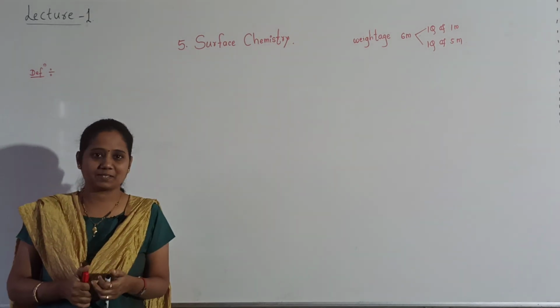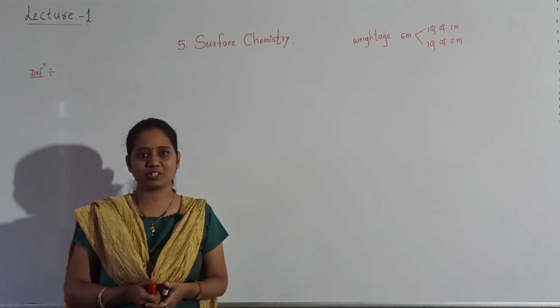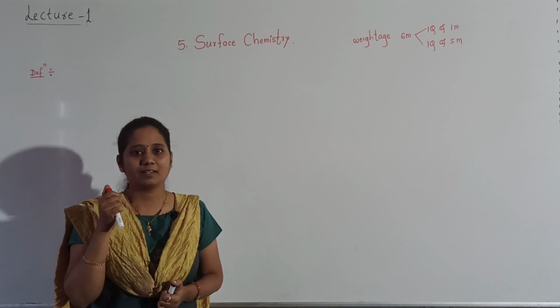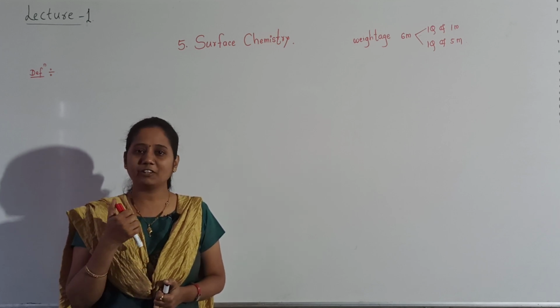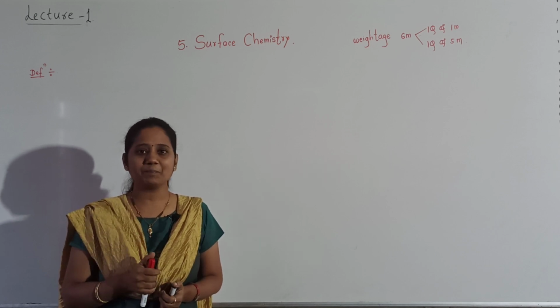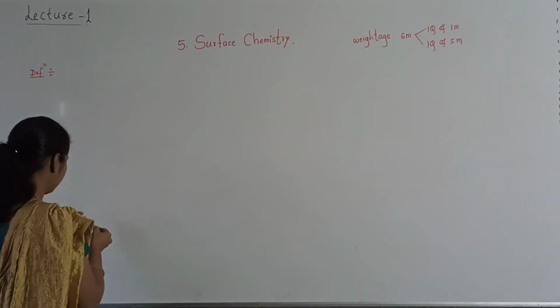What is surface chemistry? Surface chemistry is a branch of chemistry that deals with study of chemical reactions or the phenomenon that occurs at the surface. So surface chemistry definition we will write.